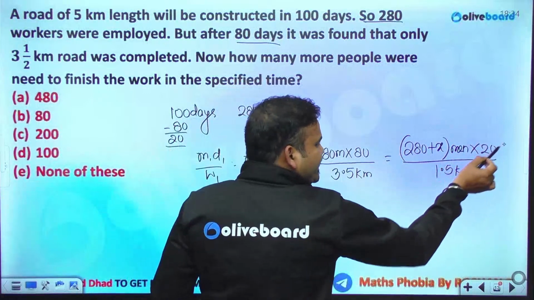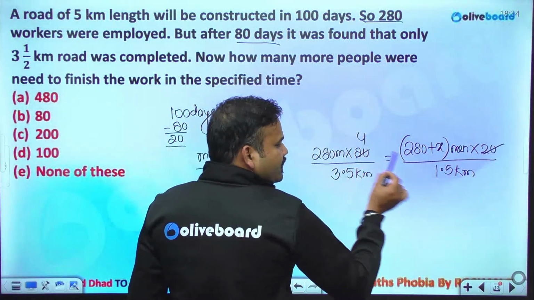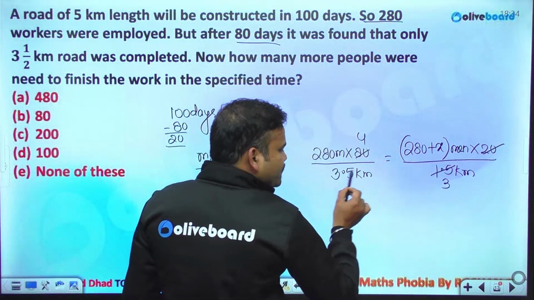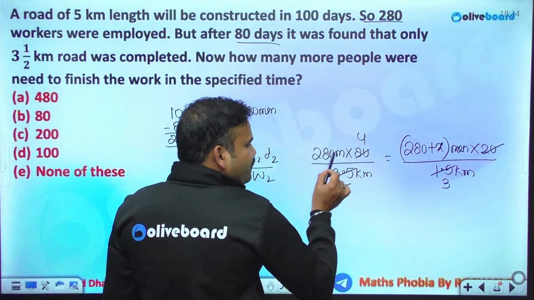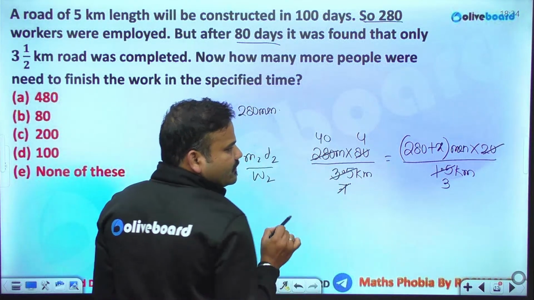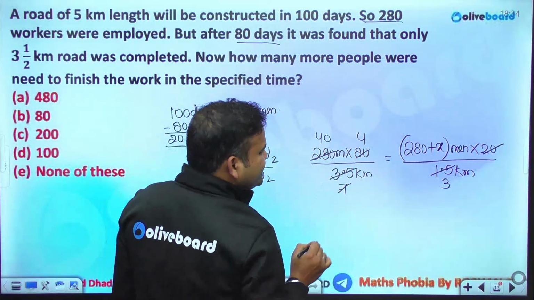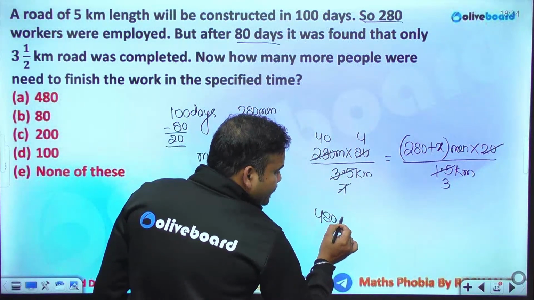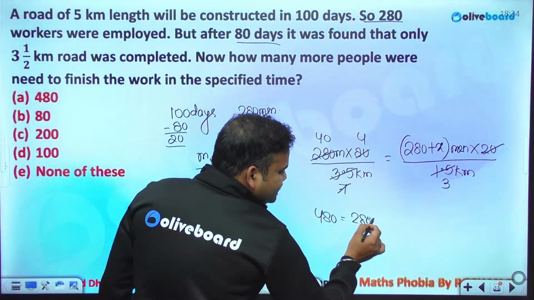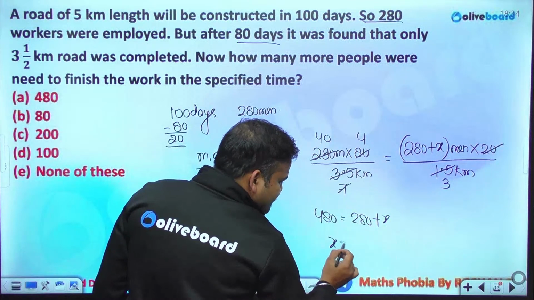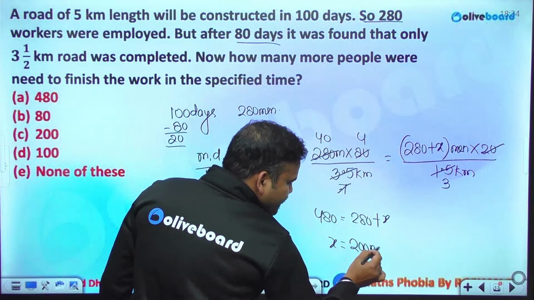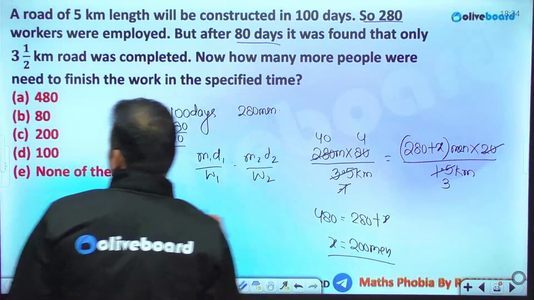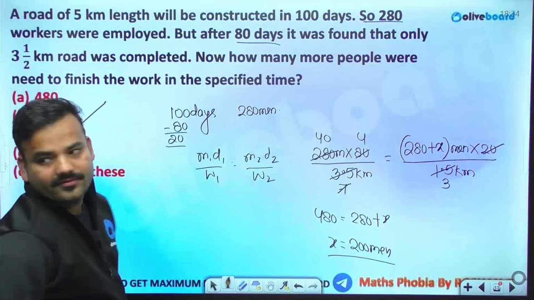So this is 20 times 4 is 80. 5 times 3, and this is 5 times 7. 7 times 40. 40 times 4 is 160. 160 into 3 is 480. So 480 equals 280 plus X. So we can just say that an extra 200 men have to be employed. You need to bring 200 more men.